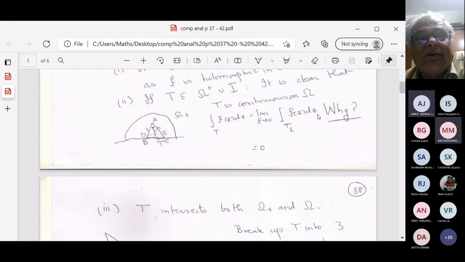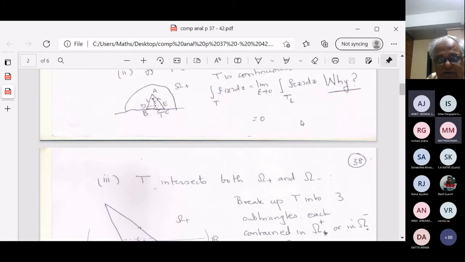And why is the integral of f over T equal to the limit of the integral over T epsilon? The integral of f over T is the limit, when epsilon tends to 0, of the integral of f over T epsilon. And again, this is a question of interchanging a limit and an integral. Obviously there's some uniform convergence happening there. And what do you know? A continuous function on a compact set is uniformly continuous, etc., etc. So there's some reason why you can interchange these two things.